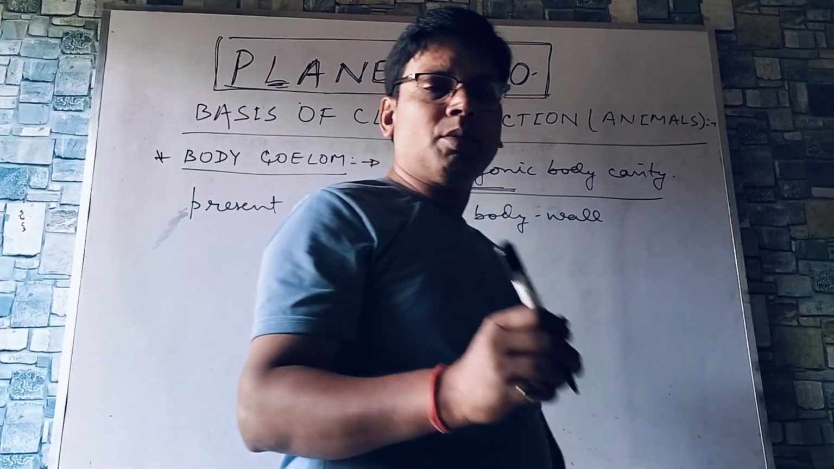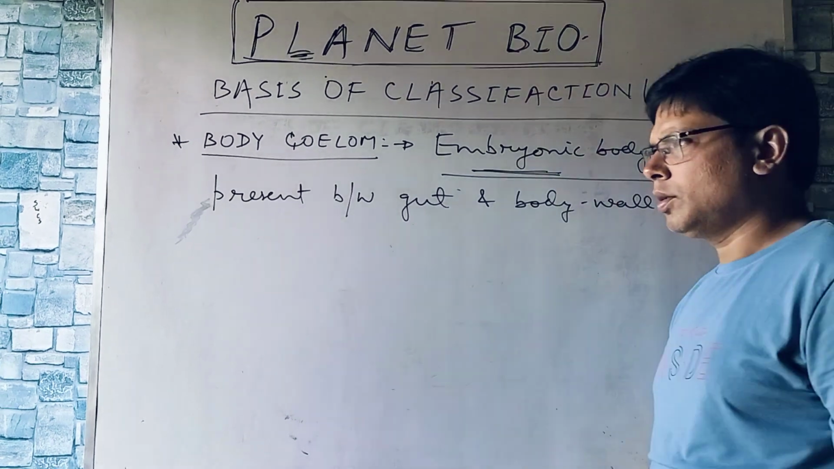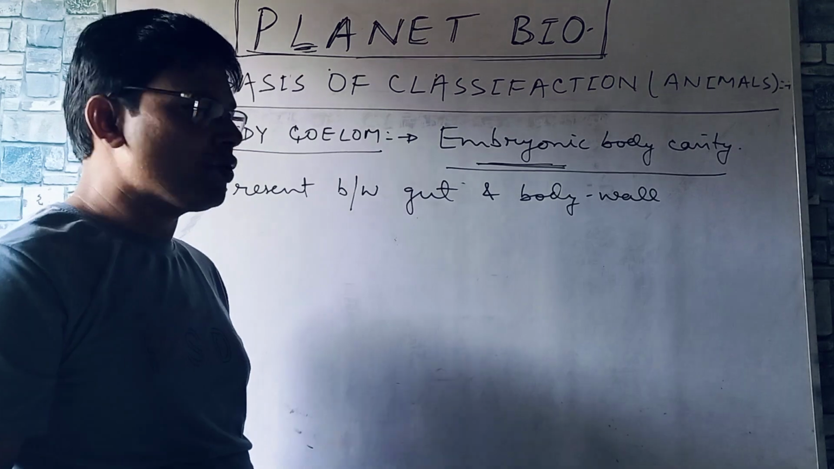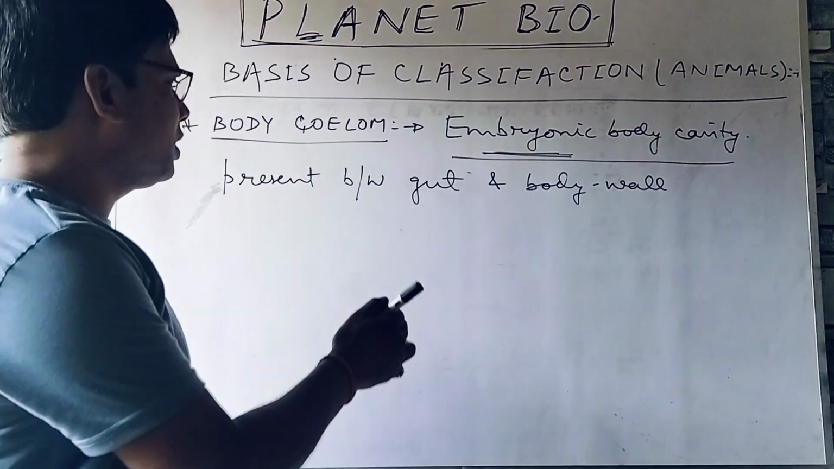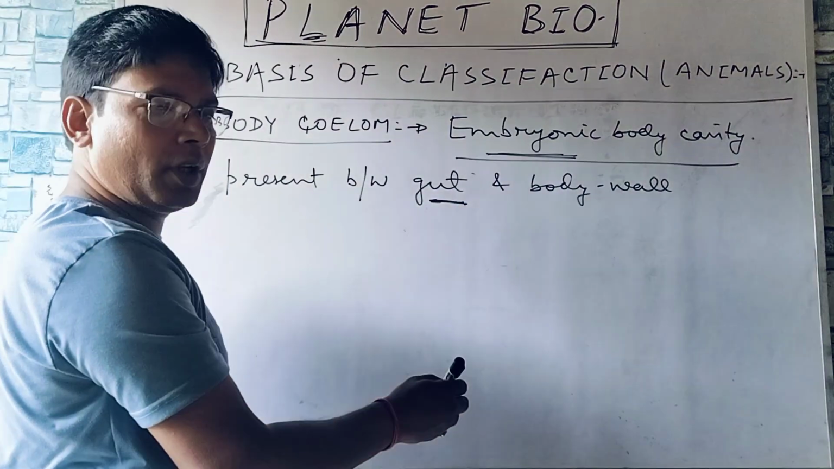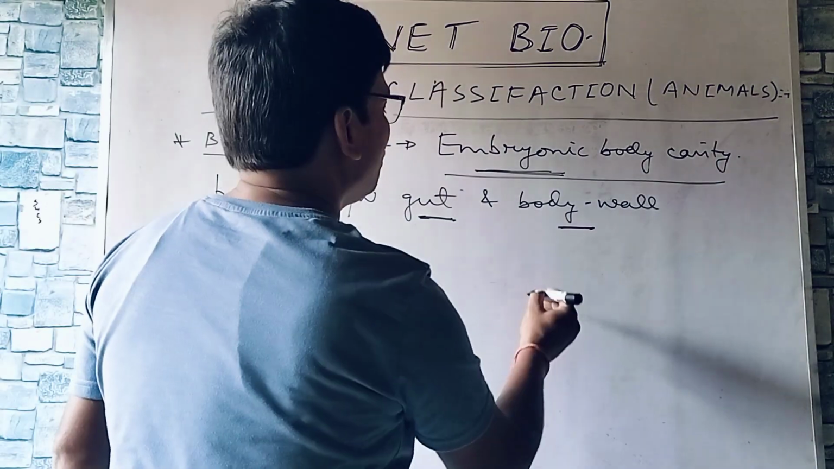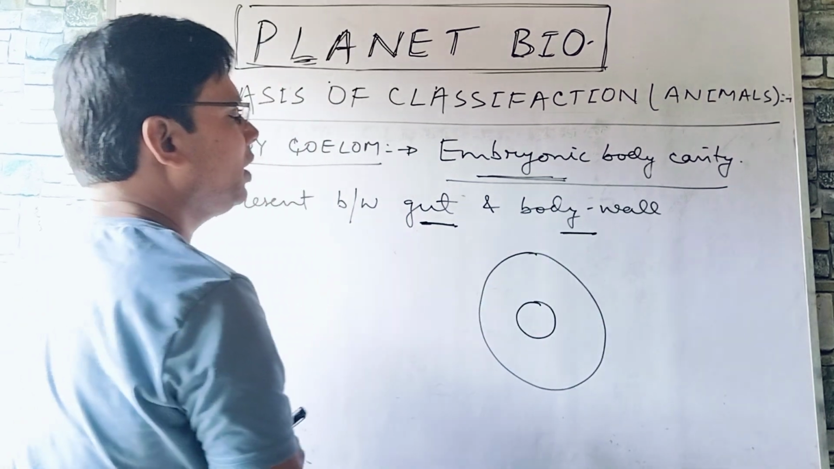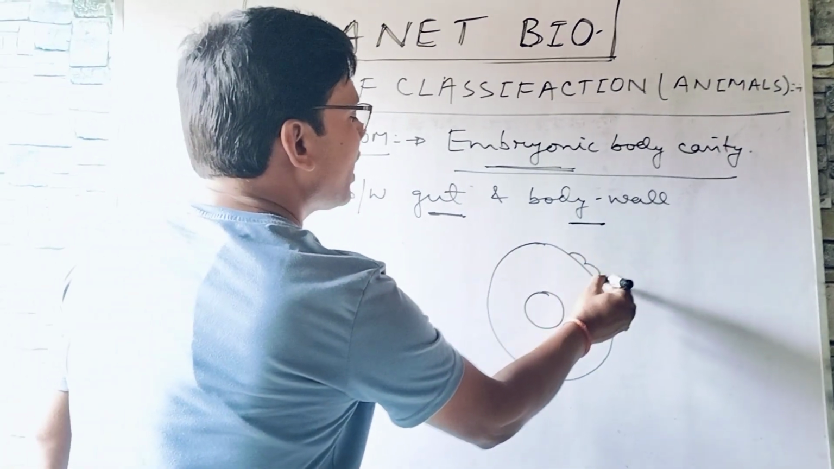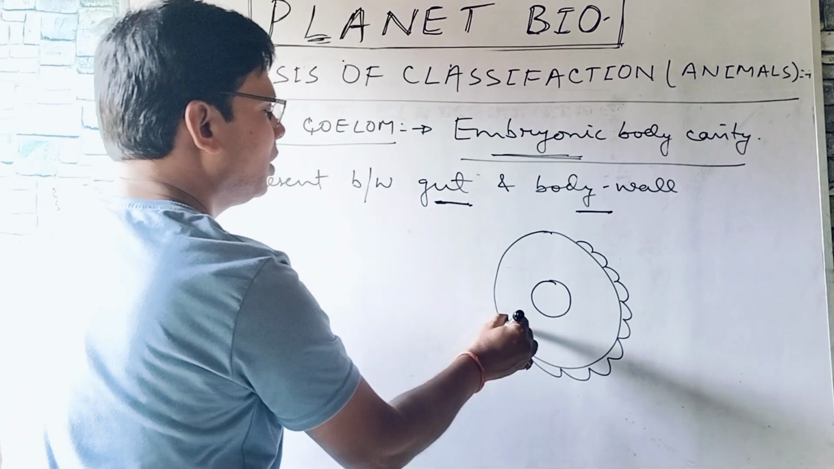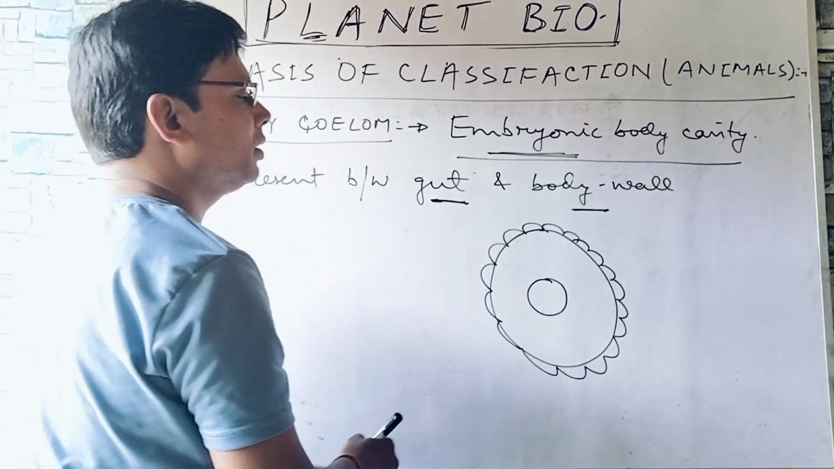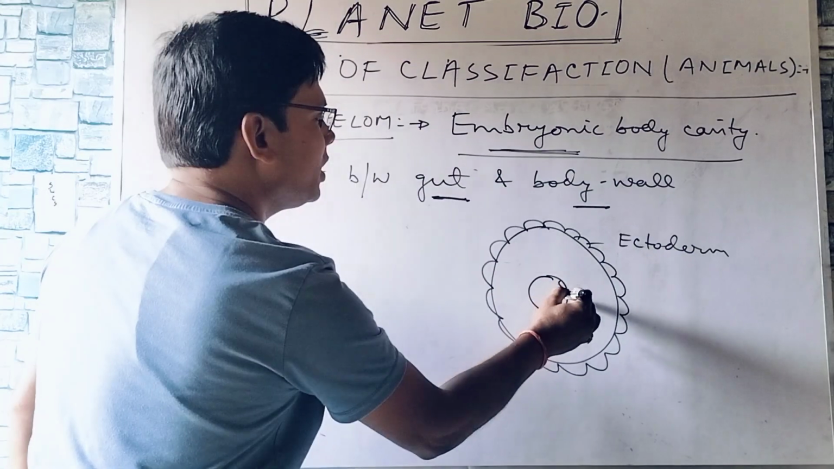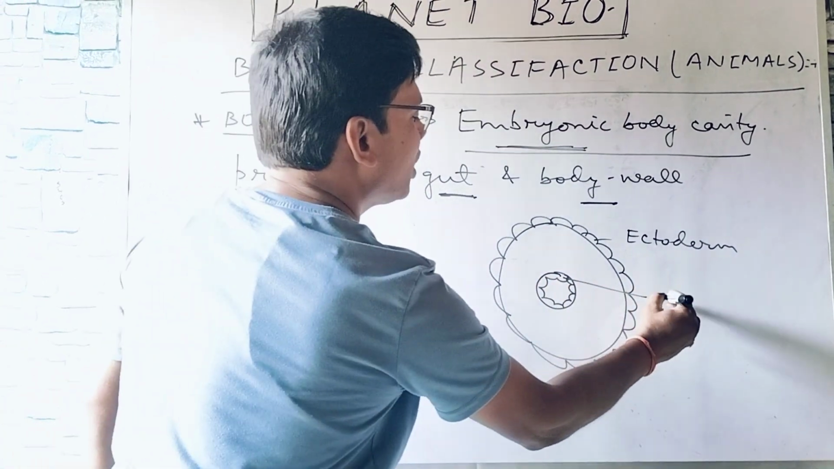Body coelom means embryonic body cavity. As I discussed earlier, it is present between gut, that means alimentary canal, food canal, and body wall. So this is the gut and this is the body wall, right? This body wall is lined with ectoderm from outside. Then this gut is internally lined with endoderm.